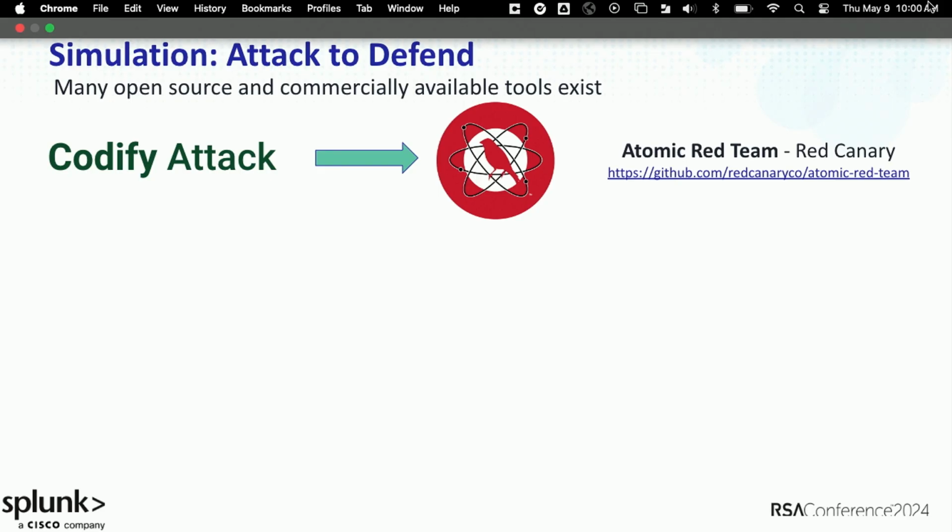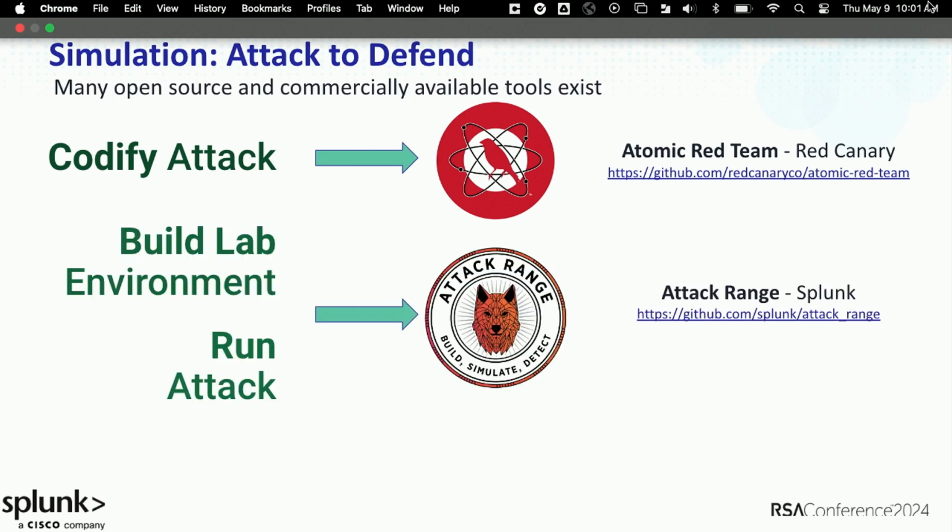So if you notice a couple slides ago, we were running a Python attack range command, and we gave the MITRE ATT&CK ID of an atomic with the simulation engine Atomic Red Team. We're actually pulling down that repository, running the atomic, which could be a PowerShell command, it could be executing an executable, installing a DLL, a bunch of shell commands to exercise those things in a very particular way. And then we do that on a test infrastructure so that we can collect logs from that test infrastructure. Specifically, the test infrastructure we use most commonly, again, is called Attack Range. Fully open source, configured out of the box to work and ingest almost all of the logs you could want directly into a Splunk server.